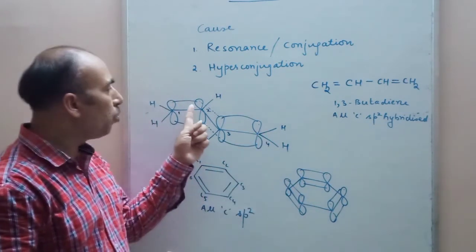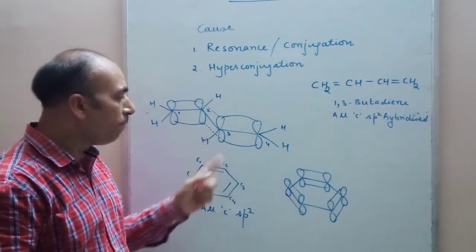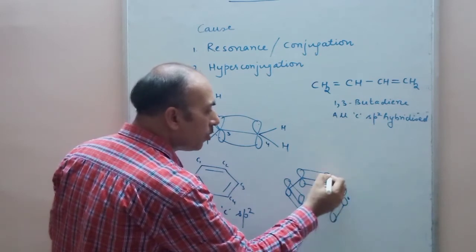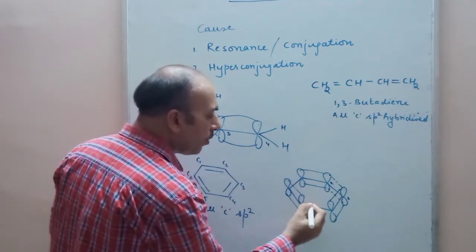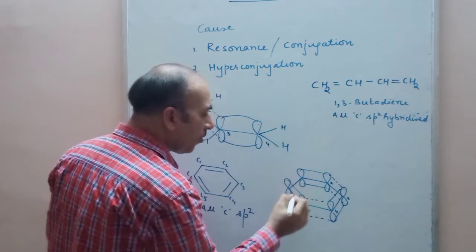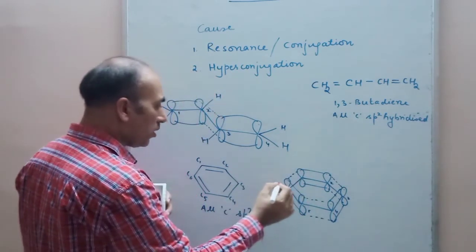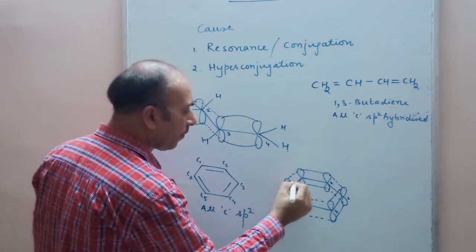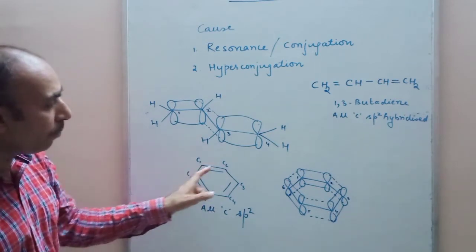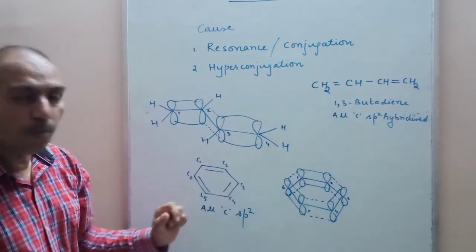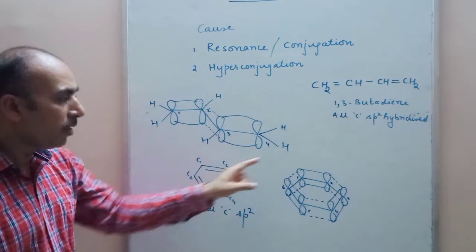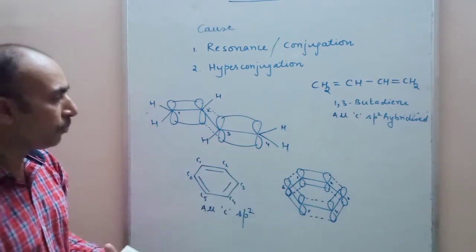So, as there was overlapping between C1 and C2, similarly there is possibility of overlapping between C2 and C3 also. Similarly, overlap can take place between C4 and C5, and between C6 and C1. The 6 pi electrons are completely delocalized on the complete molecule. They are not only confined between 1 and 2, 3 and 4, or 5 and 6. They are completely delocalized on the complete molecule.